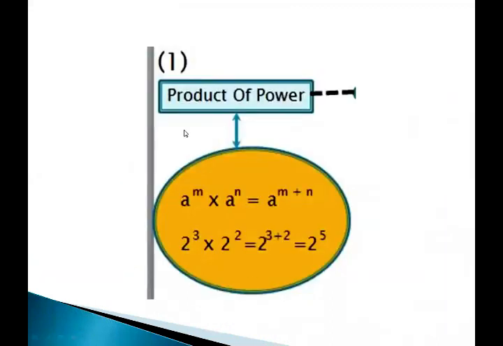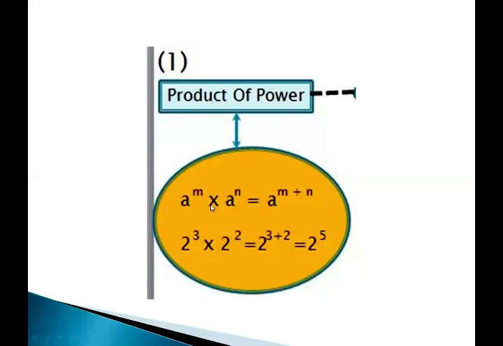In the diagram you can see that a to the power m multiplied by a to the power n is equal to a to the power m plus n. This is a symbolic presentation of the first law, which is the product of power. What does it say? How will we elaborate this?